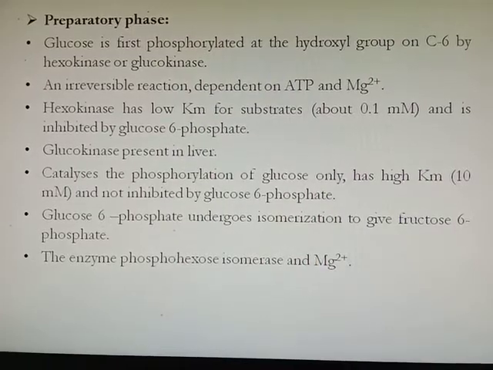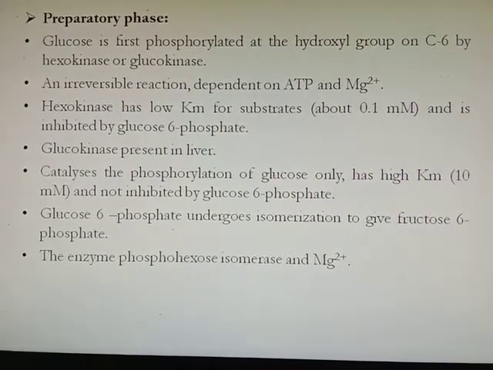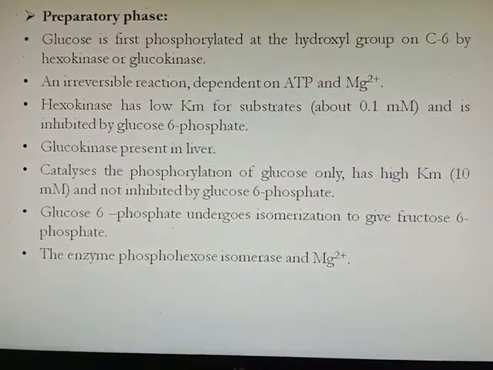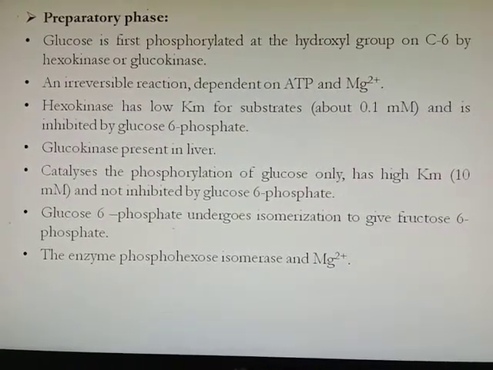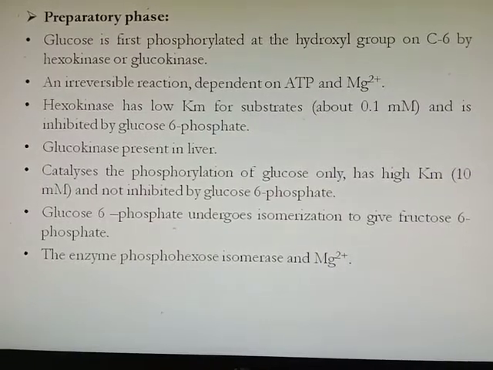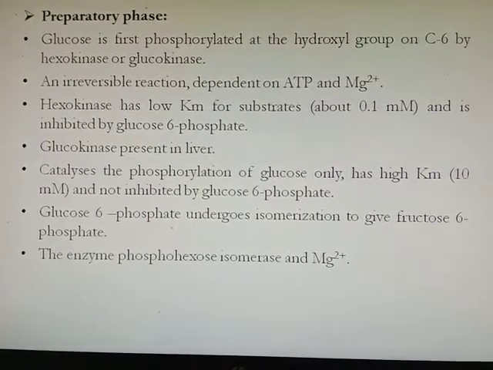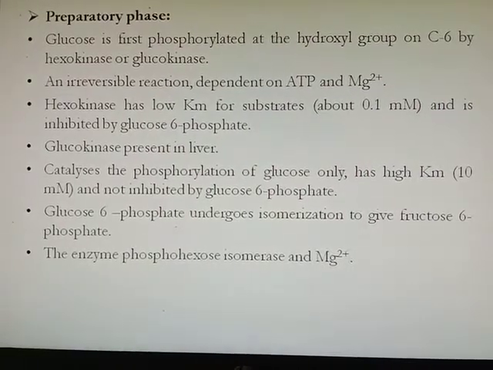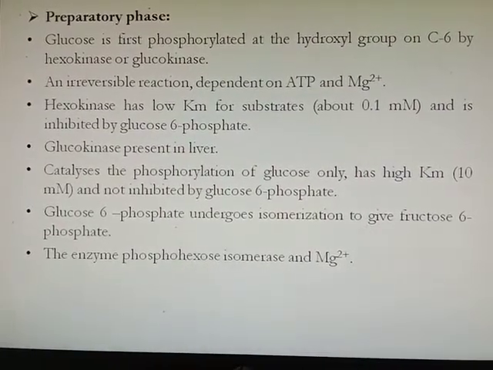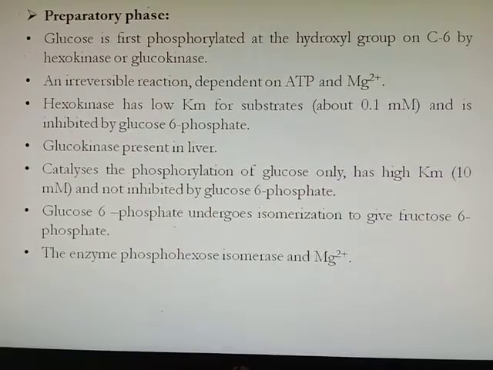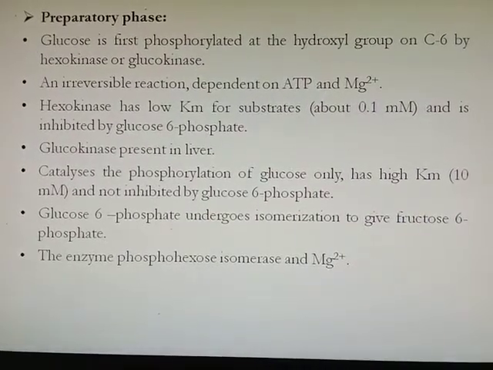Glucokinase is present in the liver. It also catalyzes the phosphorylation of glucose, but it has a high Km, means low affinity. For that, glucokinase requires a large amount of glucose to convert it into glucose 6-phosphate, and it is not inhibited by glucose 6-phosphate, means end product inhibition does not take place in glucokinase.